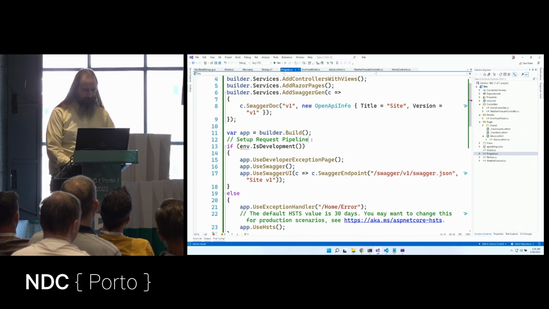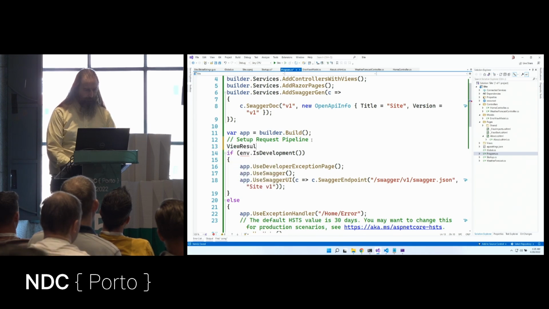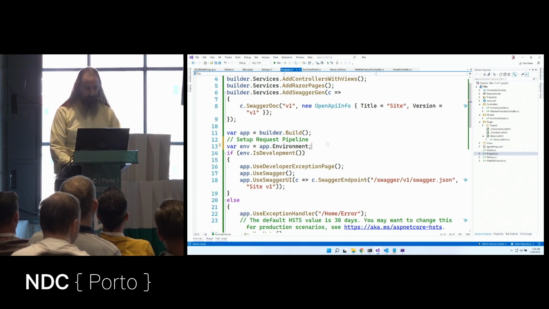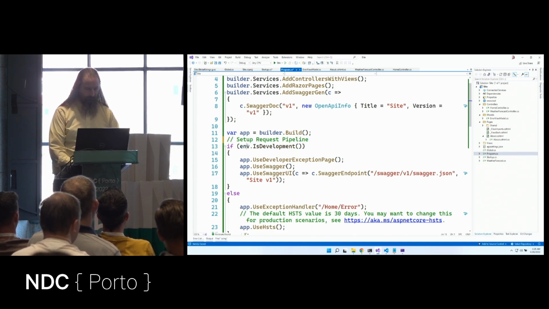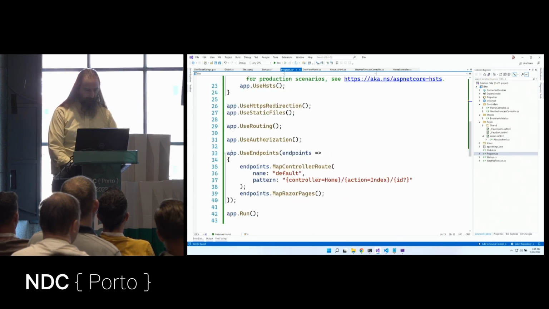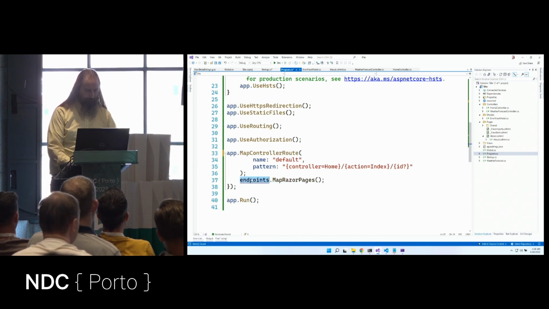We could definitely say something like var env equals app.Environment, and that would get that variable into place, but I'll just use it directly. So we'll say app.Environment, and we can also simplify this a little bit. Instead of using endpoints, we can just use our app and get that content into place.